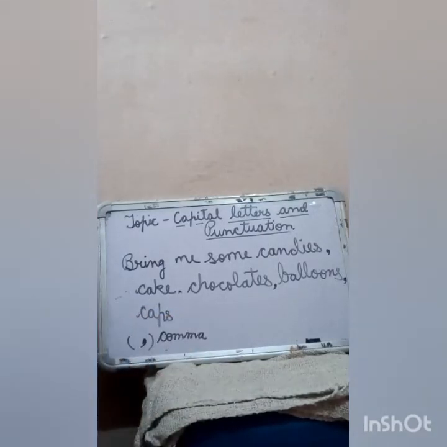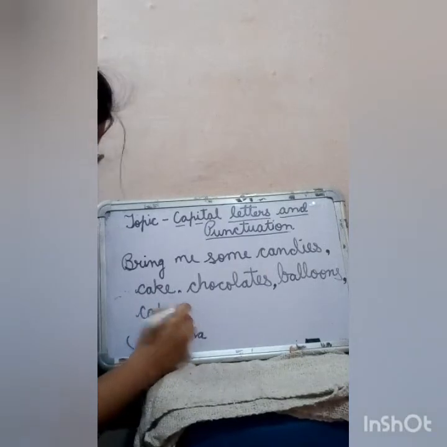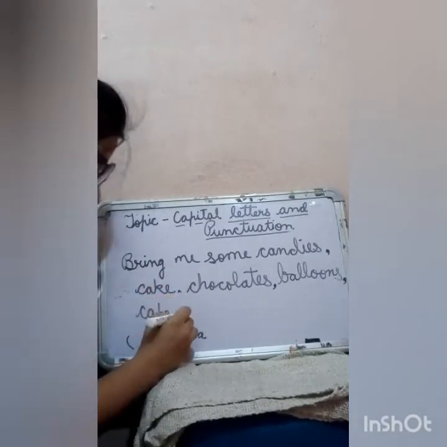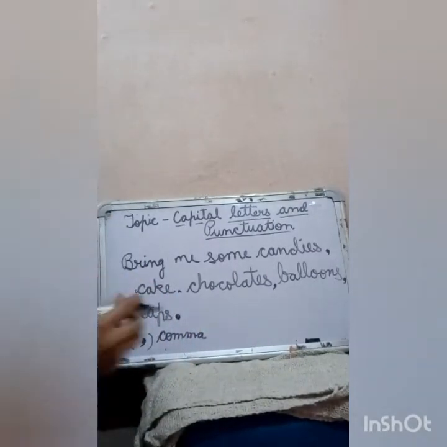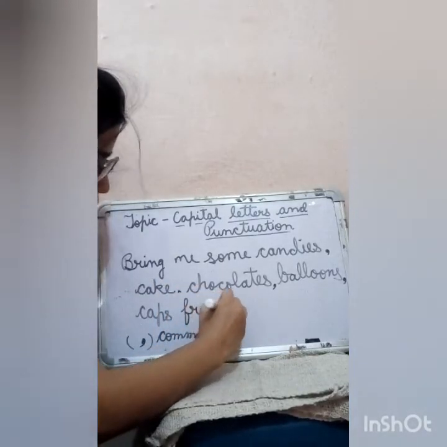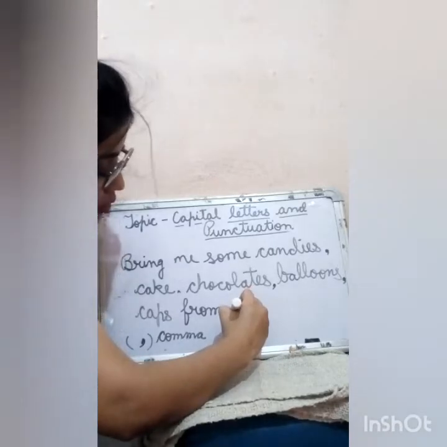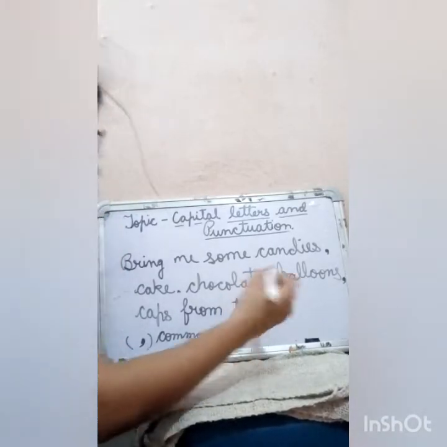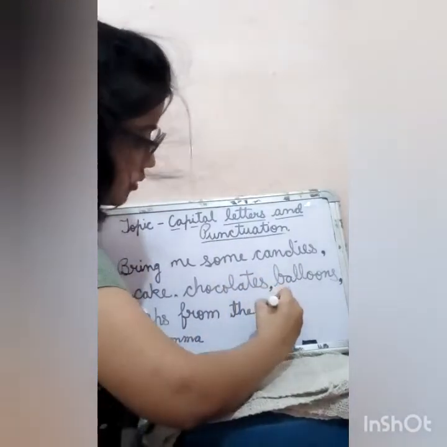If the sentence is ending at caps, then we will put a full stop, or if it is not ending, like from the market, from the valley market.